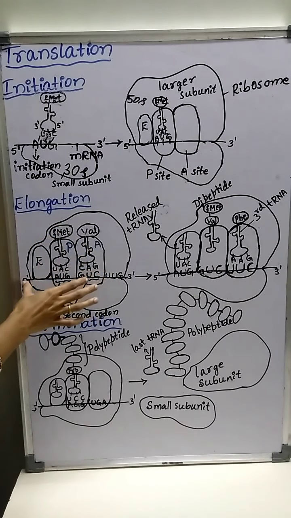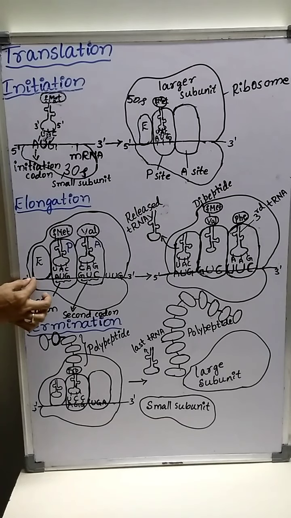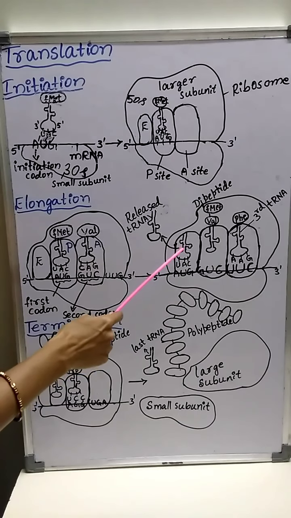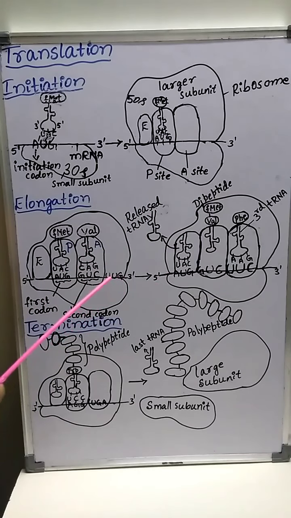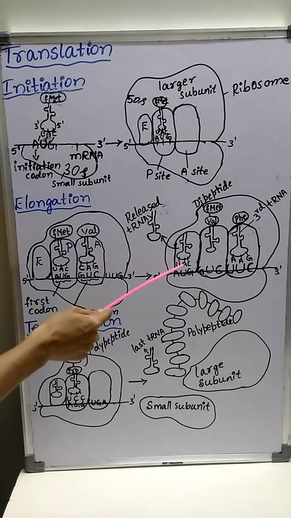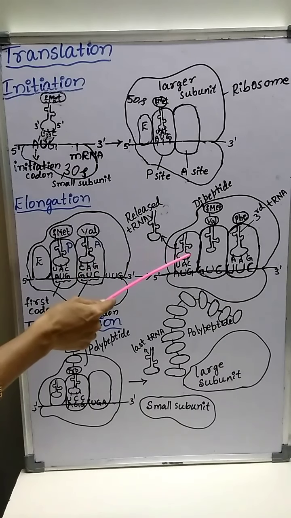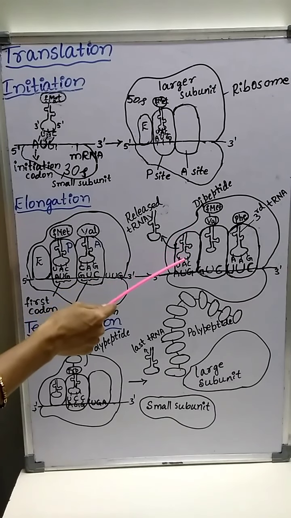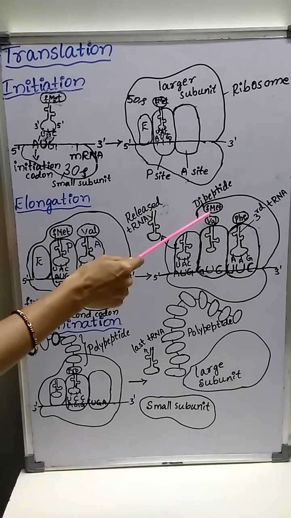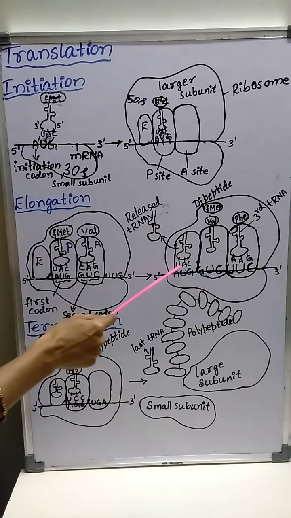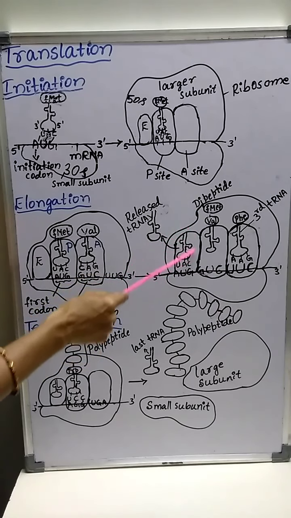Ribosome mRNA complex moves by one codon in 5' to 3' direction. That means this complex, the ribosome and mRNA, moves in this direction, so that the first tRNA carrying the first amino acid moves out of the ribosome through the exit site. The first tRNA carrying the first amino acid, because the first amino acid is attached to the second amino acid by forming a peptide bond. Now, this tRNA is empty, meaning without amino acid.